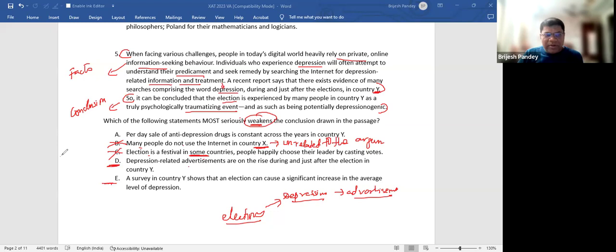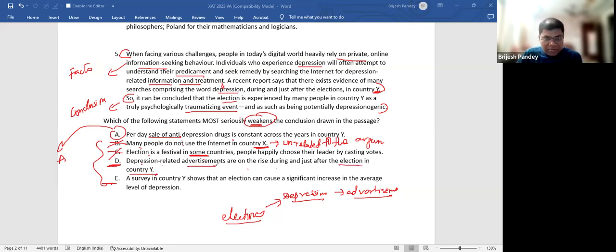So the only one that is not strengthening is A. Per day sale of antidepressant drugs is constant. That means even if you say that there is depression in people, because the sale of drugs is pretty much constant, people actually don't have depression. I mean, it is actually a very poor option. But out of all these, only A is doing the job that I wanted to do. Whereas D is actually strengthening. Because if depression related advertisements are on the rise during and after election, it means that elections might be the cause of it.